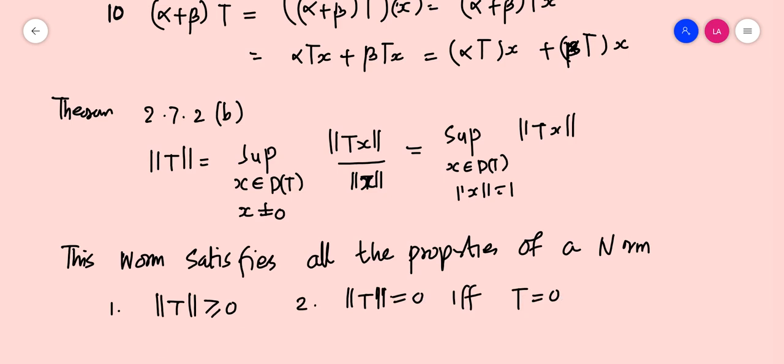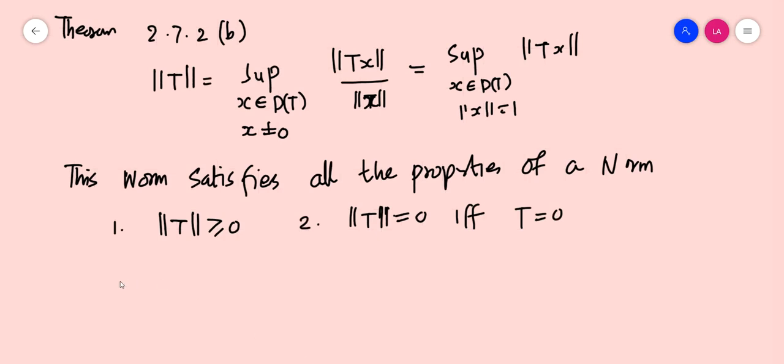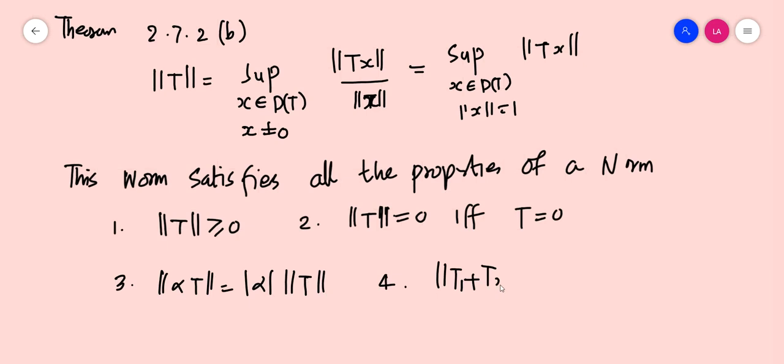And the third property is norm of alpha T should be equal to modulus of alpha into norm T, and the fourth property is norm of T1 plus T2 should be less than or equal to norm of T1 plus norm of T2.